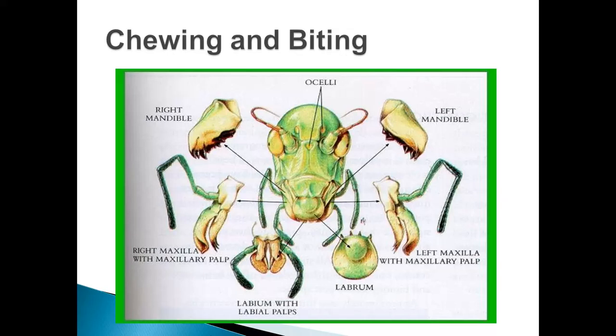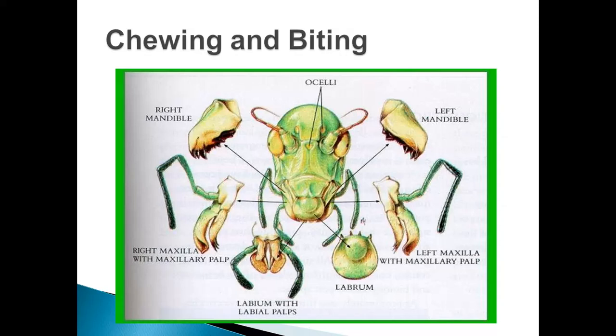So, we can repeat this component. It is a labrum, a small sclerite that forms the roof of the mouth cavity, and it has a notch-like structure at its dorsal side to hold the food material, and it has the lobe-like structure on its inner side, which is known as labrum epipharynx, and the labrum epipharynx has the function to taste the food material. As we know, the labrum is also a component of the head capsule, which is attached to clypeus by clypeolabral suture. So it's all about labrum.